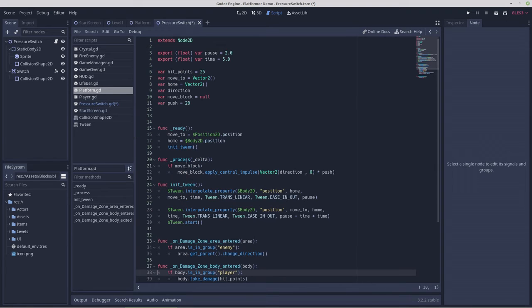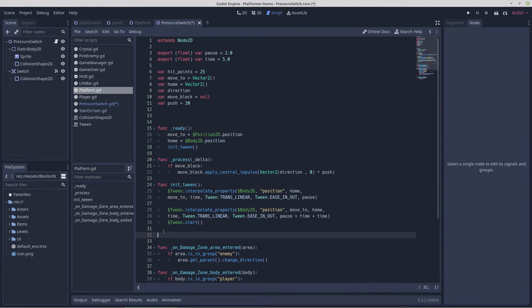Now we would be making a function in the platform. Function platform state value.